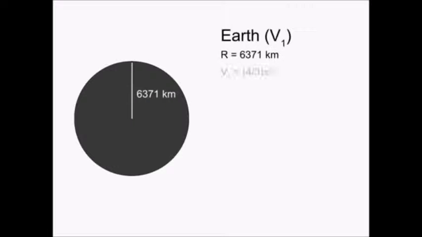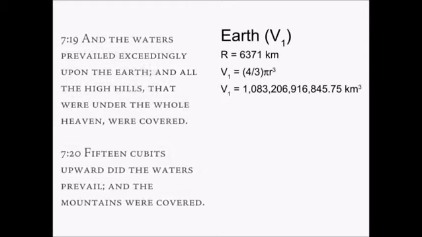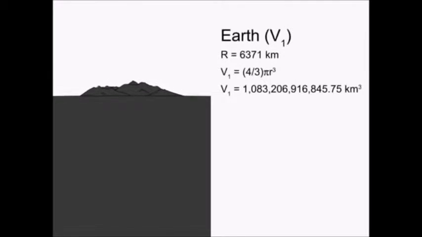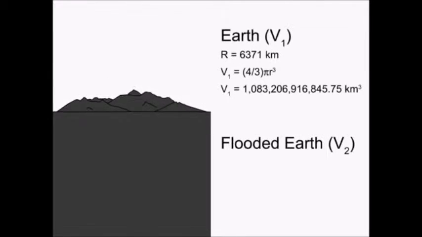Our planet has an average radius of 6,371 kilometers. Using this value, we can determine the volume of the Earth, which we will call V1. Genesis 7:20 tells us that the mountains were covered, so we know that at a minimum, the floodwaters were equal to or greater than the highest point above sea level. So, in order for us to figure out the amount of water required to cover the tops of the mountains as the Bible describes, we need to find the volume of a second sphere.